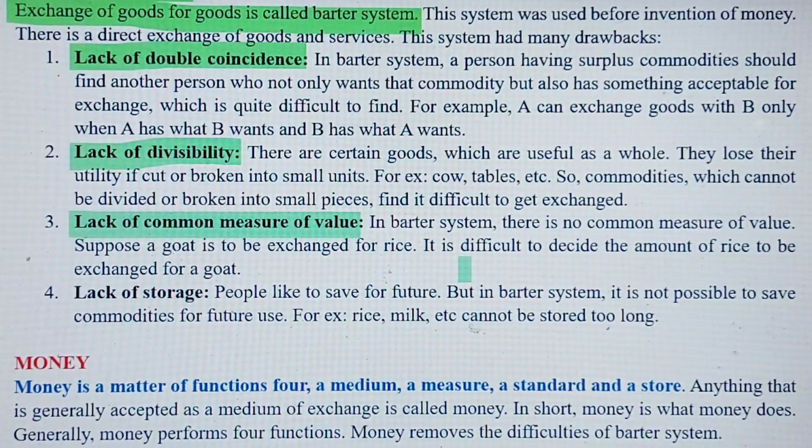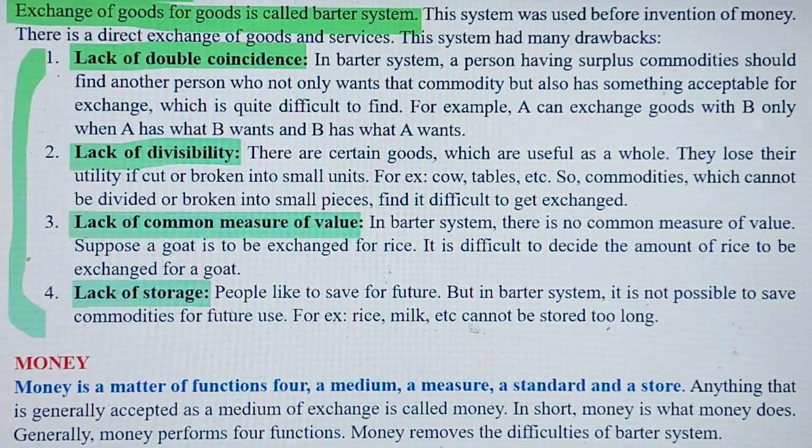The fourth drawback of barter system was lack of storage. People like to save for future. This is a common tendency of the people, but in barter system it is not possible to save commodities for future use. For example, perishable goods like rice, milk, etc. cannot be stored for too long a time. So therefore this is one drawback of the barter system. So my dear friends, these 4 drawbacks you must remember for the exam.